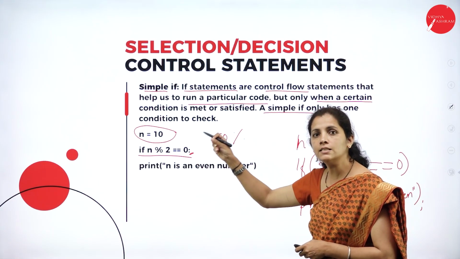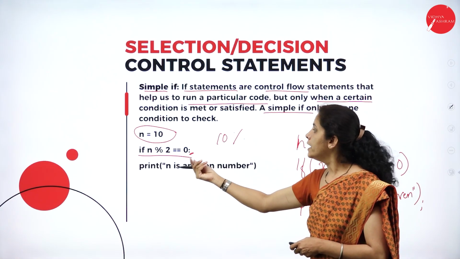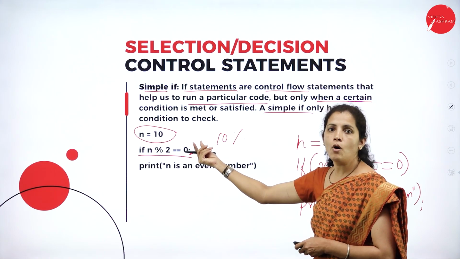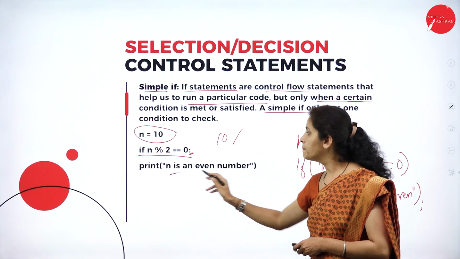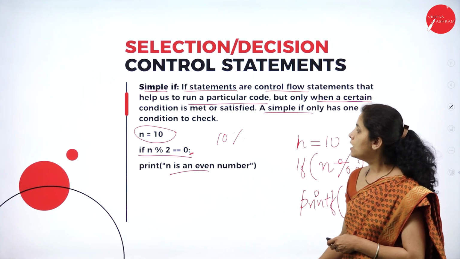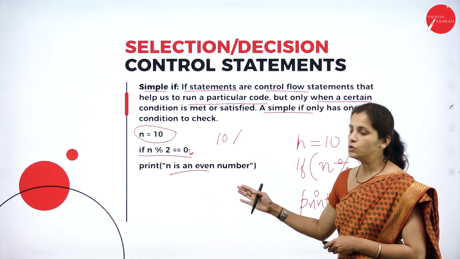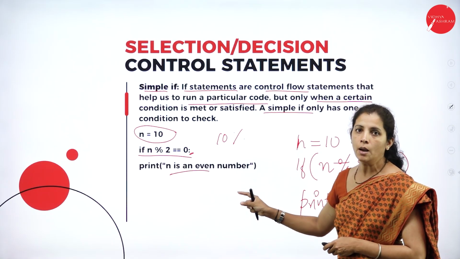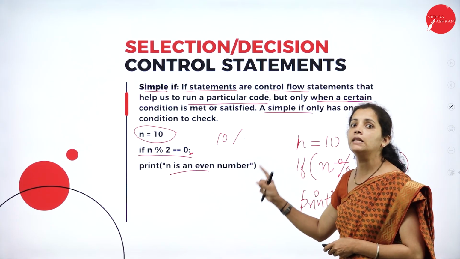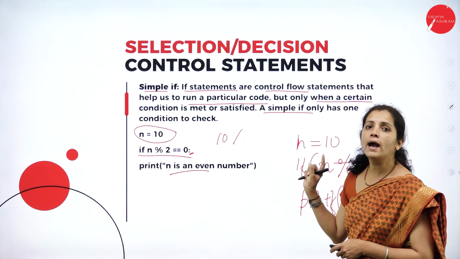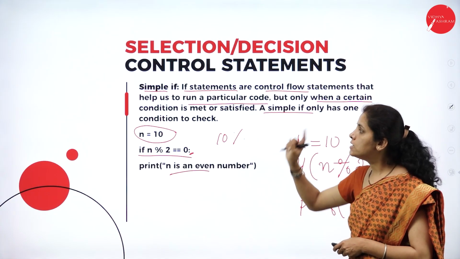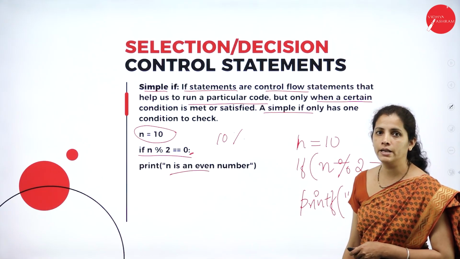So percentage is nothing but mod. If 10 mod 2 equal to 0, what do I want to do? I want to print even number. So I have only one condition. My intention is to make this condition true, and it is known as one-way branching or simple if statement.